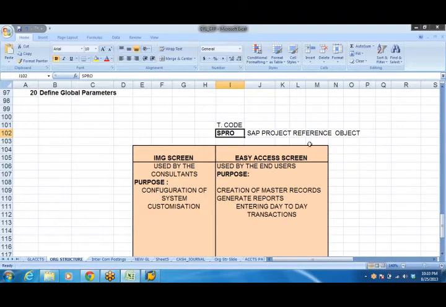Only SPRO has an expansion, that is SAP Project Reference Object. The rest, like FS00, F-02, are just code numbers. They will not have any expansion. Only SPRO has SAP Project Reference Object.